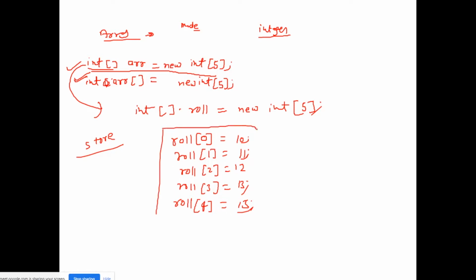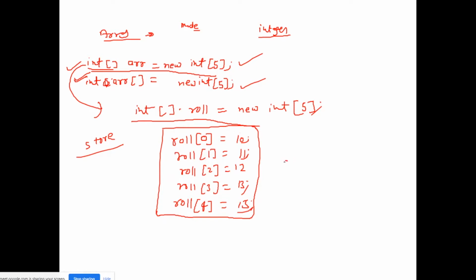So till here, does anybody have any problem with why we use array, what is the syntax for it, and how to store data inside an array? Okay, so this way we store elements inside an array. Now how can we print this?